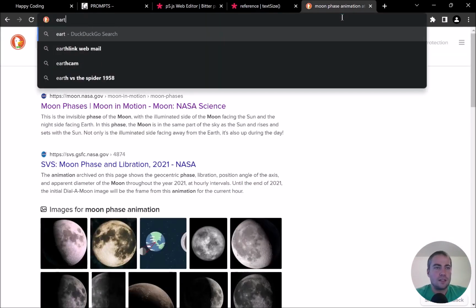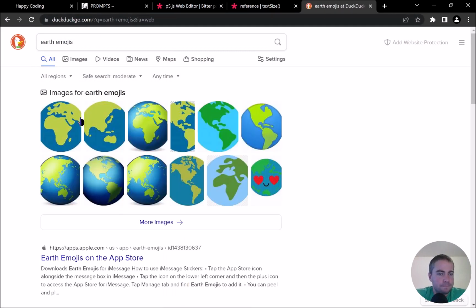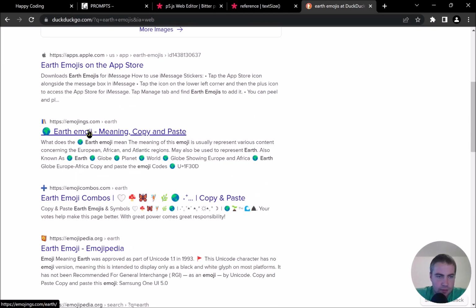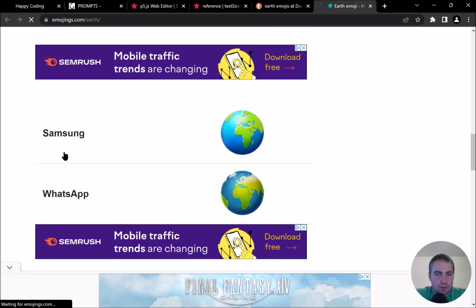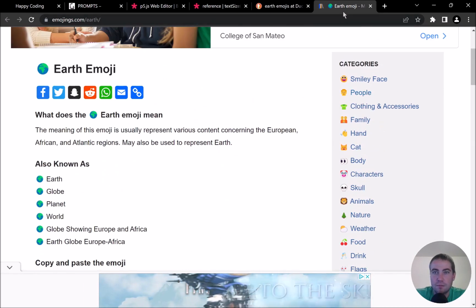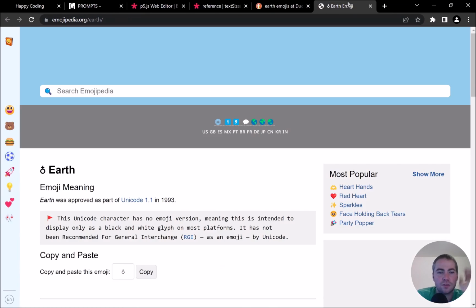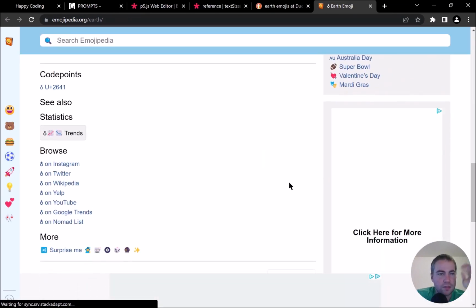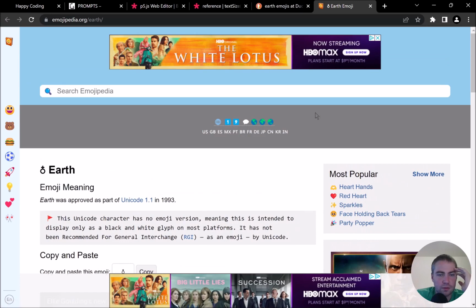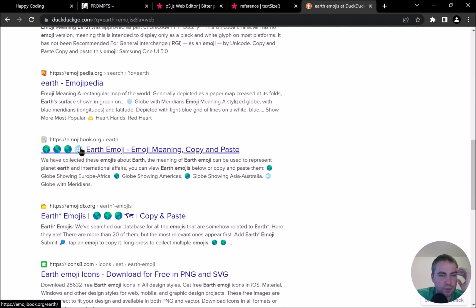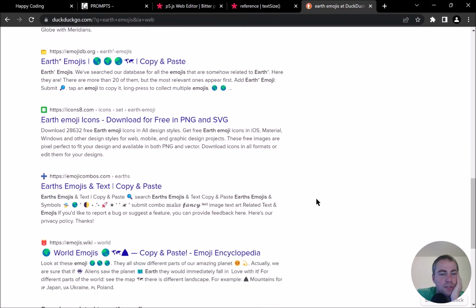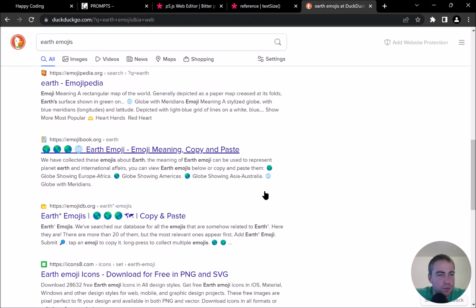Are there other ones? Let's see. Earth emojis. Oh, so annoying. Goodness. Okay. Earth emoji. Is there just a list of all of them? Is it only 3, or is there more? That's what I'm trying to look for. I don't know if there's one that's more in between or anything. What even is this? Okay. Yeah, I'm guessing that it's just the 3 and then the one sort of older looking one. But I might be able to get away with just using a blue circle or something. Let's just double check.